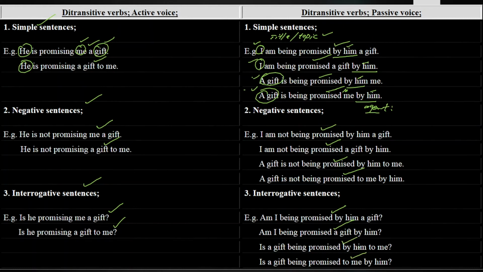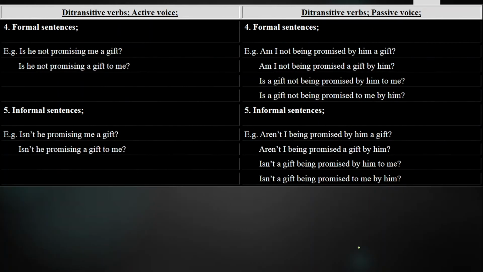Next, we have got the formal sentences of the ditransitive verb promise from active voice into passive voice. What are formal sentences? Those sentences in which we ask a question and deny the statement in a formal way. Is he not promising me a gift? Is he not promising a gift to me? Am I not being promised by him a gift? Am I not being promised a gift by him? Is a gift not being promised by him to me? Is a gift not being promised to me by him?